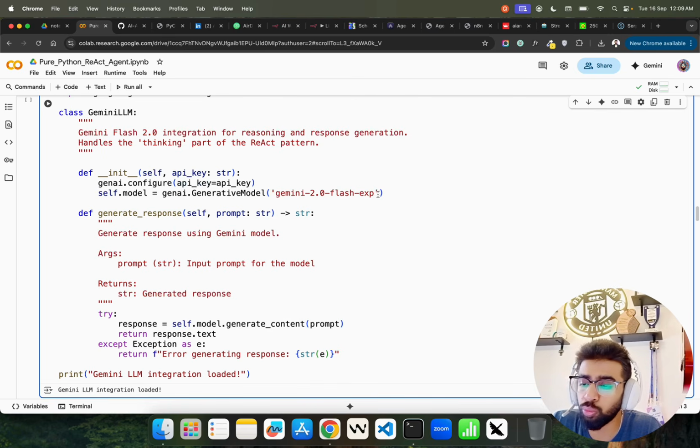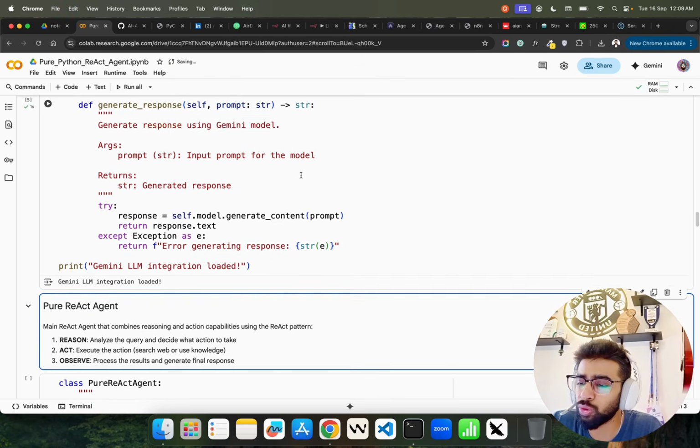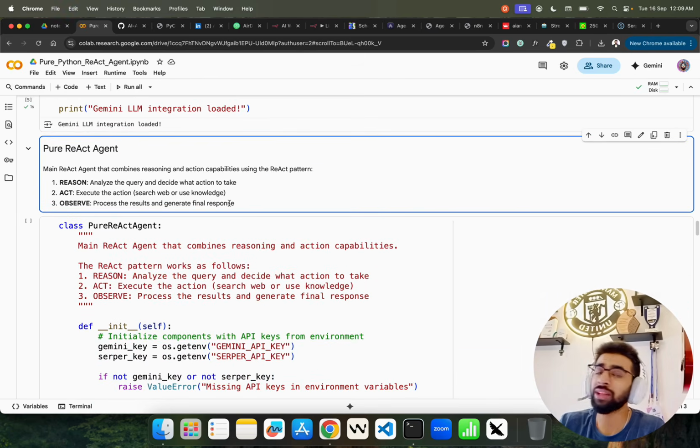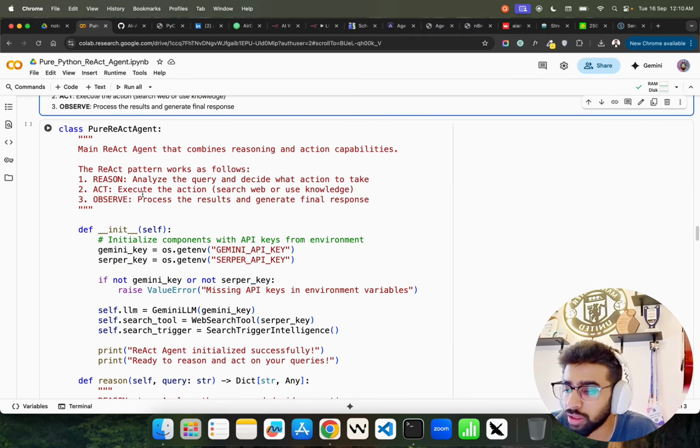Now we're going to just do the Gemini LLM integration. So we are using Gemini 2.0 Flash for this particular notebook. You can go with 2.5 Pro also, or 2.0 Pro also. Now here is our ReAct agent that you see. It's the main ReAct agent that combines reasoning and action capabilities using the ReAct pattern. So in ReAct, we have reason, that analyzes the query and decides what action to take. Then we have act, execute the action, search web or use knowledge, and observe, process the result and generate final responses. That's how it works.